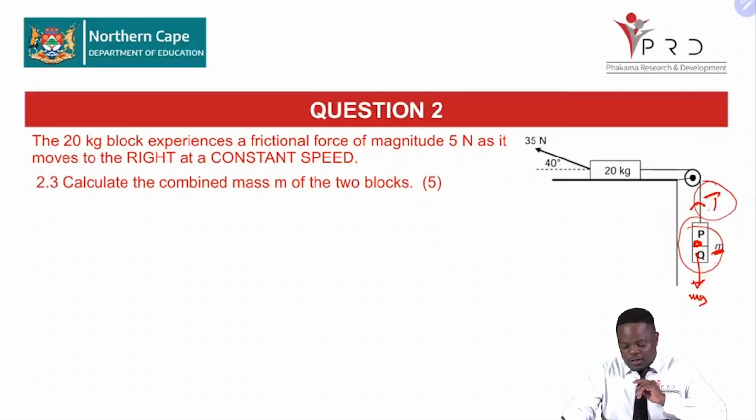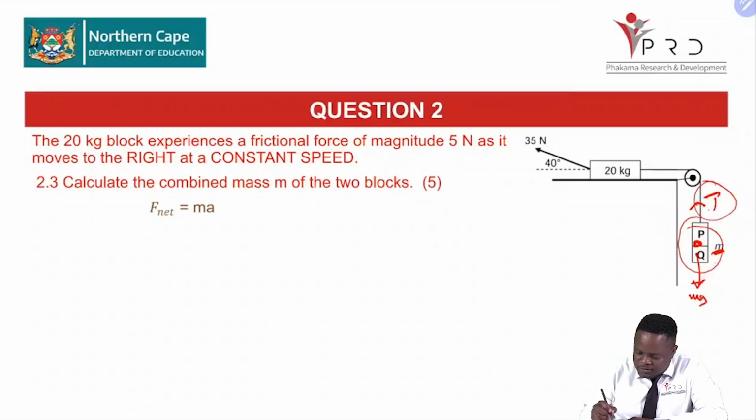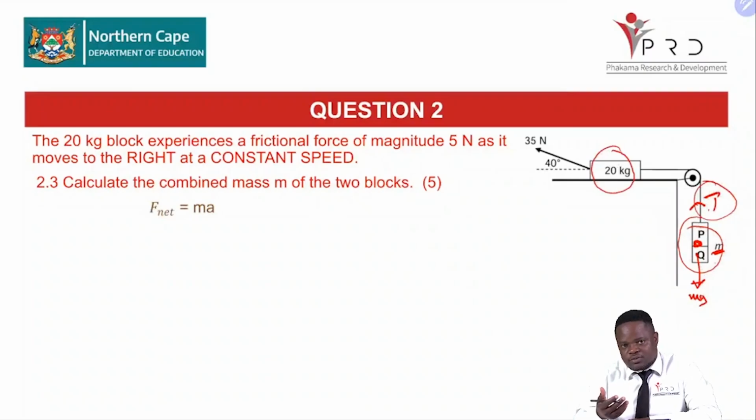Right, so for us to obtain the tension in the string, let's start by looking at the 20 kilogram object, and I want us to resolve our forces. The horizontal forces that are actually acting on the 20 kilogram block. Can you identify them? One, we have the tension which is pulling towards the right.